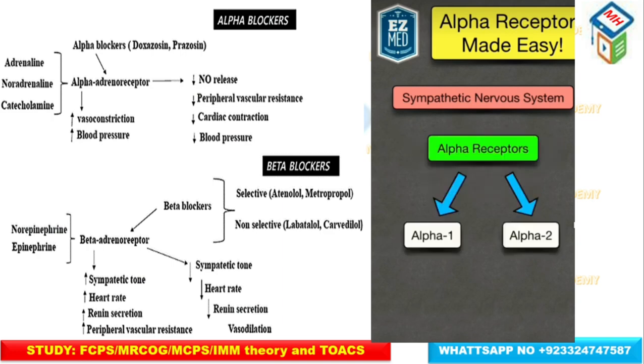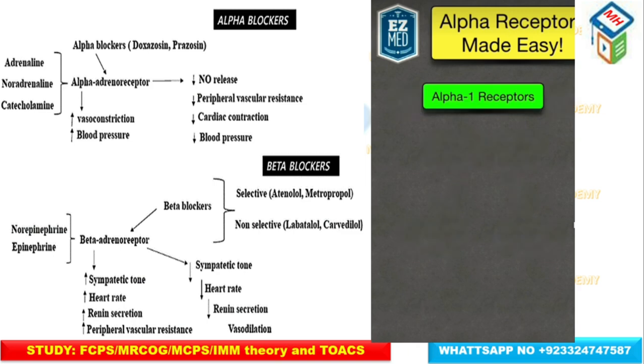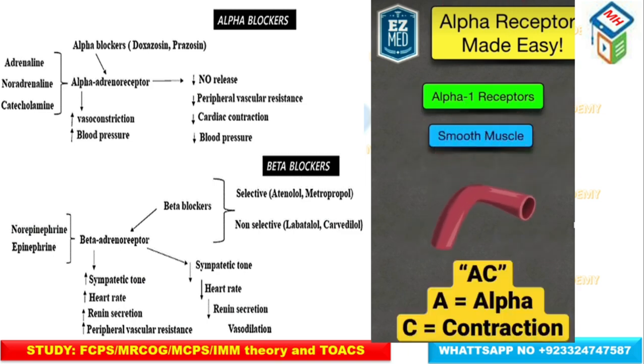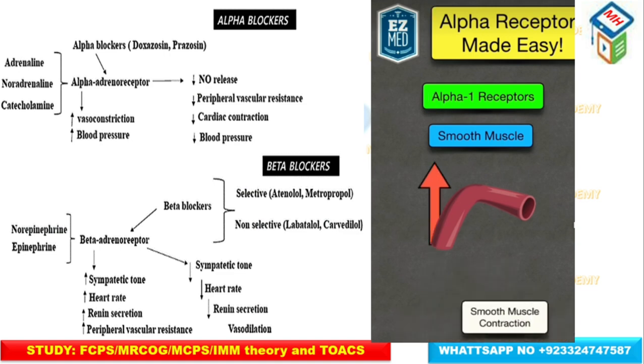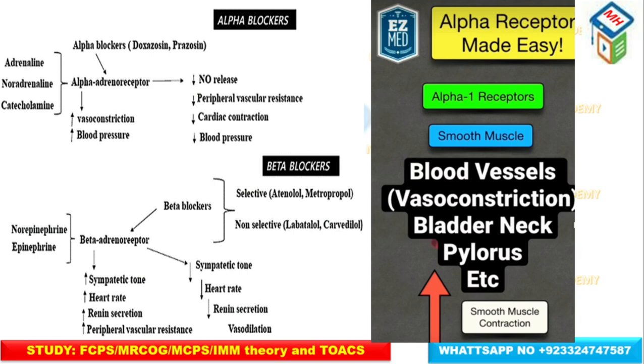There are two main types of alpha receptors, alpha 1 and alpha 2. For alpha 1 receptors, remember smooth muscle. For alpha, think of AC. The A stands for alpha and the C stands for contraction. Alpha 1 receptors are going to contract smooth muscle. This can be smooth muscle of the blood vessels, bladder neck, and pylorus, to name a few.